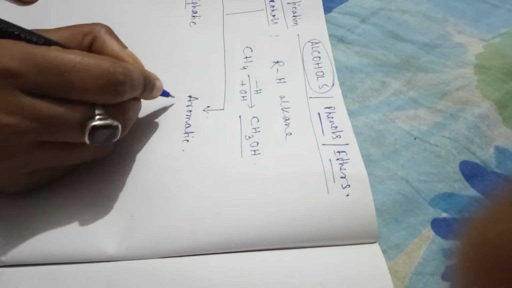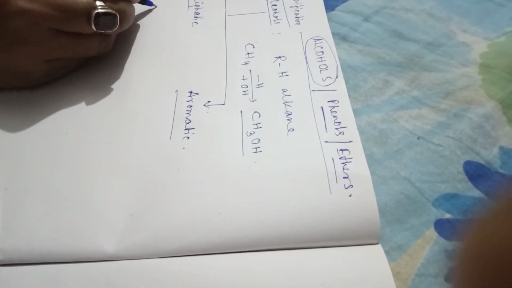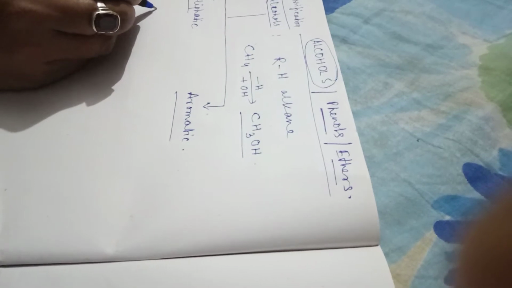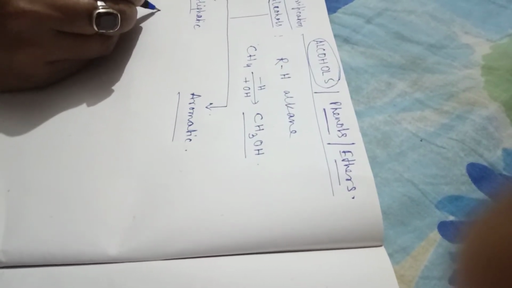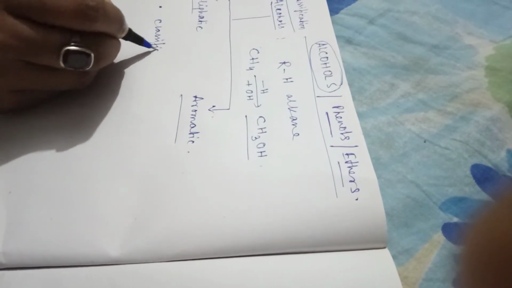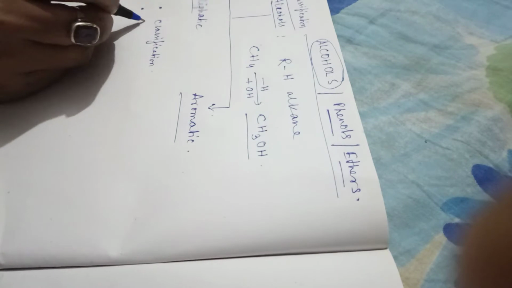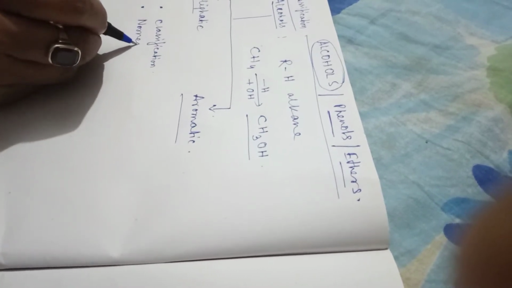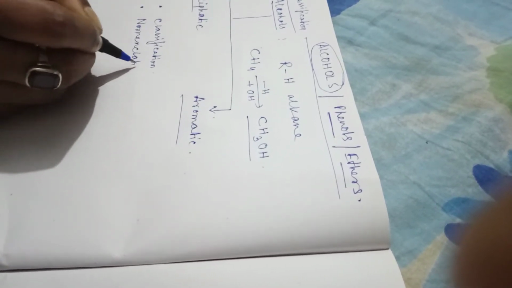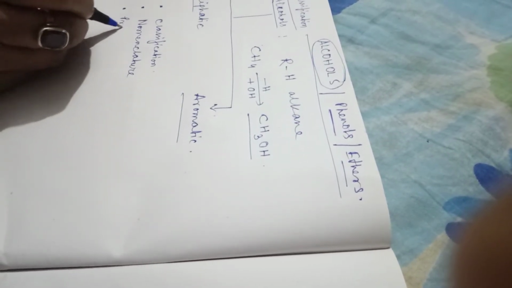So before starting all this, let me first tell you what we will include in this alcohol part. Firstly, the classification of alcohols. Next is nomenclature. Third is preparation method.